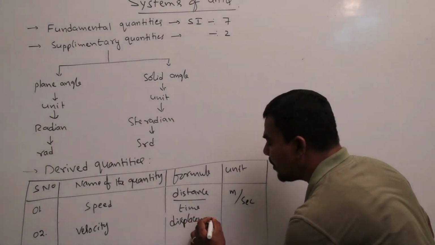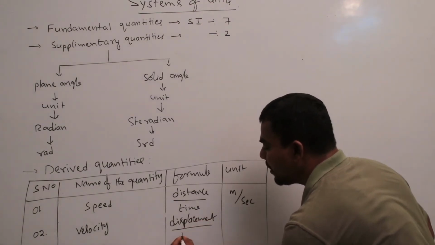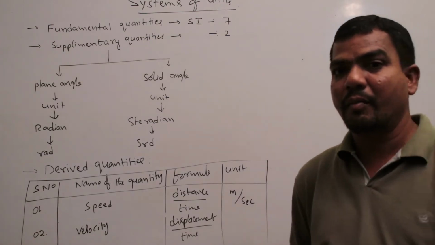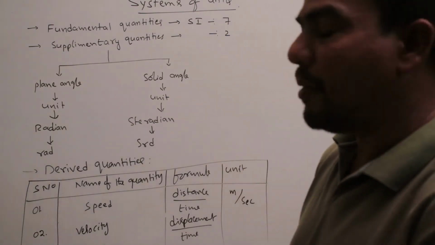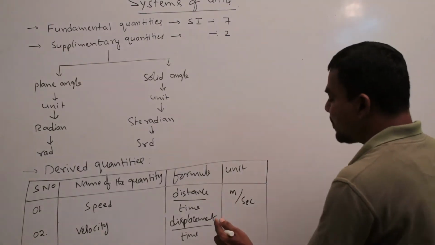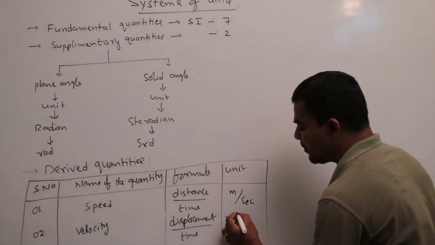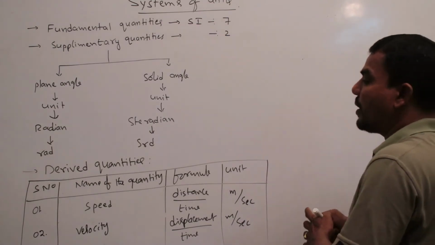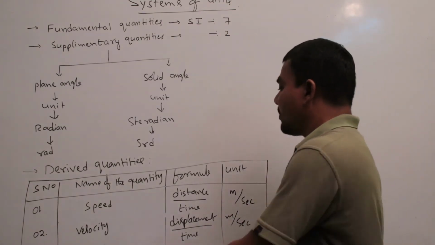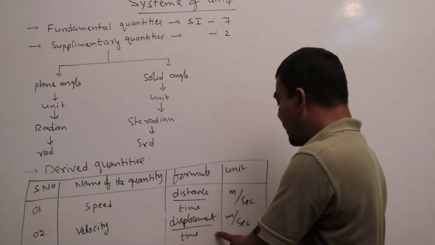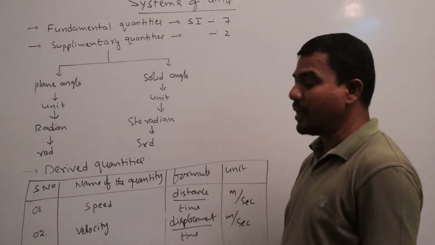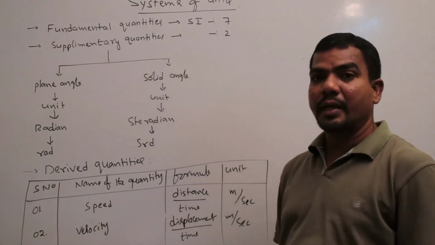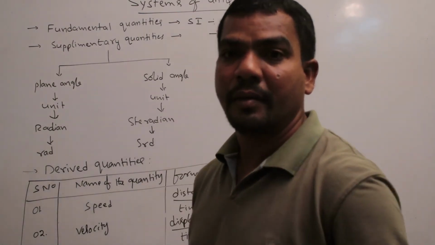The unit of displacement is meter and the unit of time is second. So the formula of velocity is displacement by time and its unit is meter by second. Speed is a derived quantity and velocity is another derived quantity.